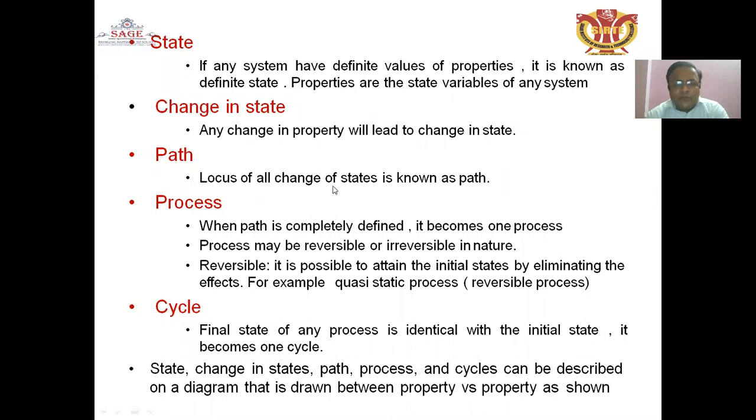Path: the locus of all changes of state is known as a path. Process: when the path is completely defined, it becomes one process. A process may be reversible or irreversible in nature. Reversible means it is possible to attain the initial state by eliminating the effect, for example a quasi-static process. Cycle: when the final state of any process is identical with the initial state, it becomes one cycle.